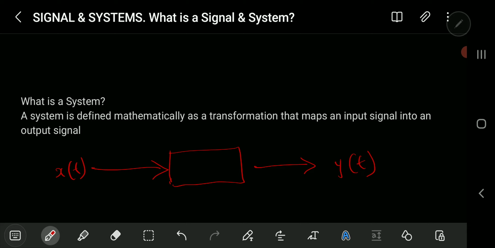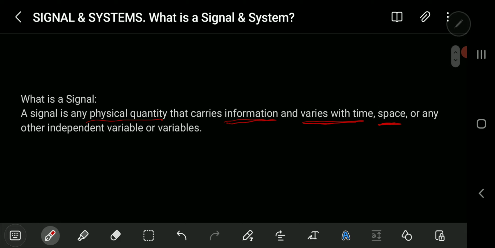It is a combination of different components, where we have an input signal that is giving us an output signal. Once you bring together whatever is giving us the input signal and whatever is giving us the output signal, it is forming a system. Exactly. So that is it on the definition of what signal and system is.